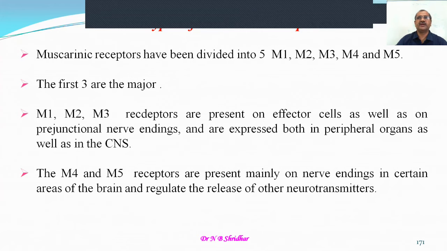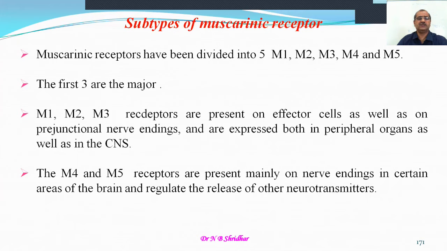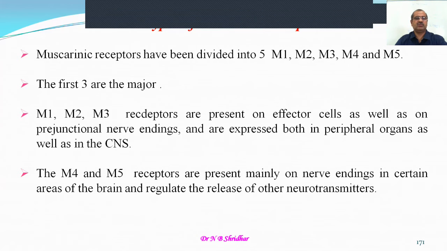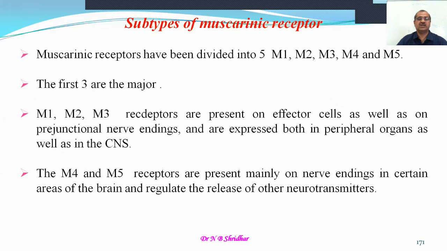M1, M2, M3 receptors are present on effector cells as well as on the pre-junctional nerve endings and are expressed both in peripheral organs as well as in the central nervous system. So all these three types of receptors are vastly distributed.